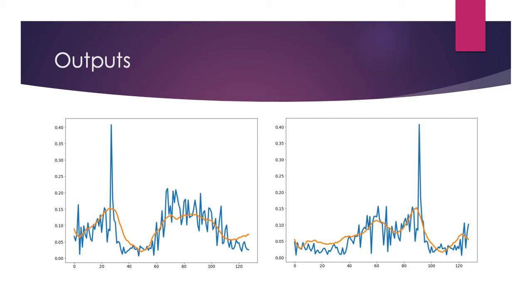Here we've got a couple examples of the outputs from the decoder end, shown in orange, versus the original inputs, shown in blue. For the most part, they line up. The decoder outputs are essentially presenting a filtered version of the original signal, which makes sense because we broke it down into a much lower dimensional representation and then tried to reproduce it. Unfortunately, this may not work quite as well as I hoped because we're losing a lot of the high frequency component that may be important for picking out tremor. We'll take a closer look at that in the next slide.